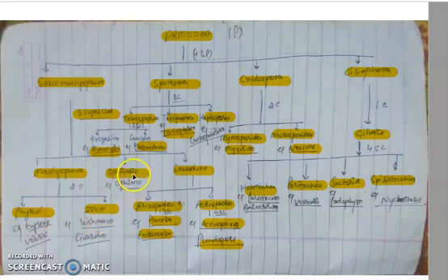Sporozoa has three classes: Telosporea, Toxoplasmea and Haplosporea. Cnidospora has two classes, Myxosporidia and Microsporidia, and Ciliophora has only one class, Ciliata, which has further four subclasses: Holotrichia, Peritrichia, Suctoria and Spirotrichia. So this is all about the classification of protozoa. Next is the general characters of protozoa, that I will be taking in the next video.